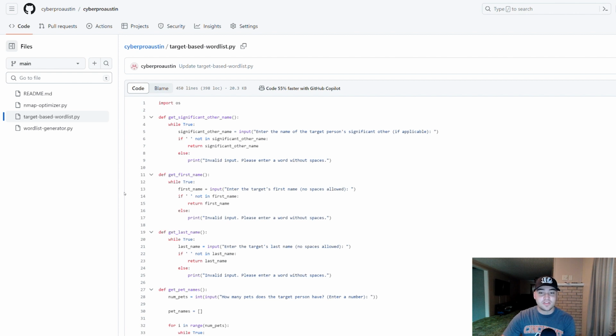And ultimately, this isn't me trying to have a desire to get everybody in the whole entire world hacked. My main desire is that we've got something we can use to test organizations with, to make sure people aren't using these types of passwords that can easily be guessed. Because you may have had an instance where someone shared their password with you and told you what it was, and you heard it and thought, that's not a secure password.